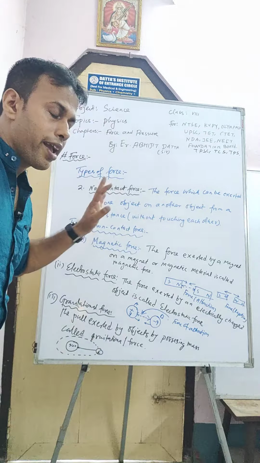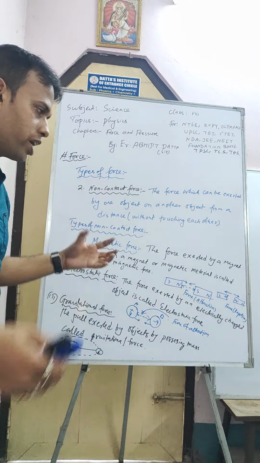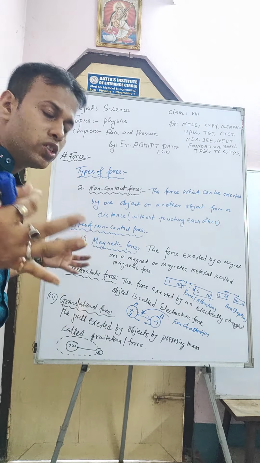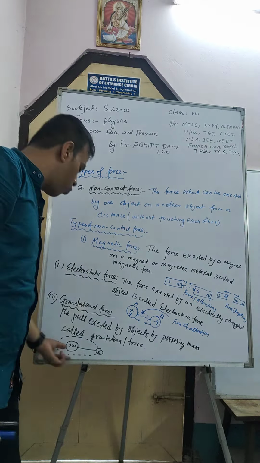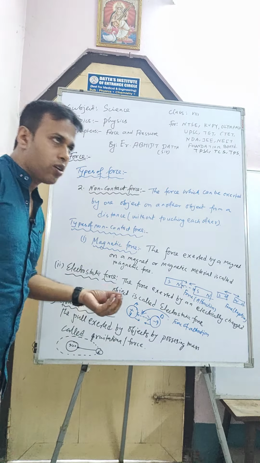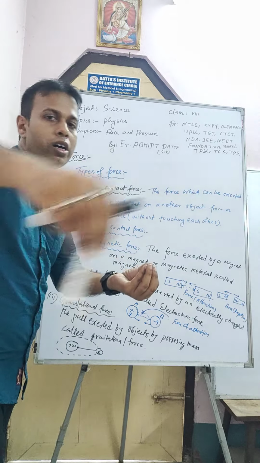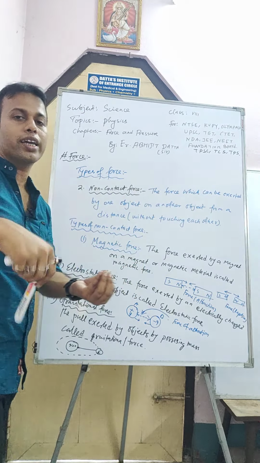So, according to Newton, every object in the universe will attract each other, and this force is known as gravitational force. Due to the gravitational force of the Sun, the Earth always revolves around the Sun in an elliptical path.